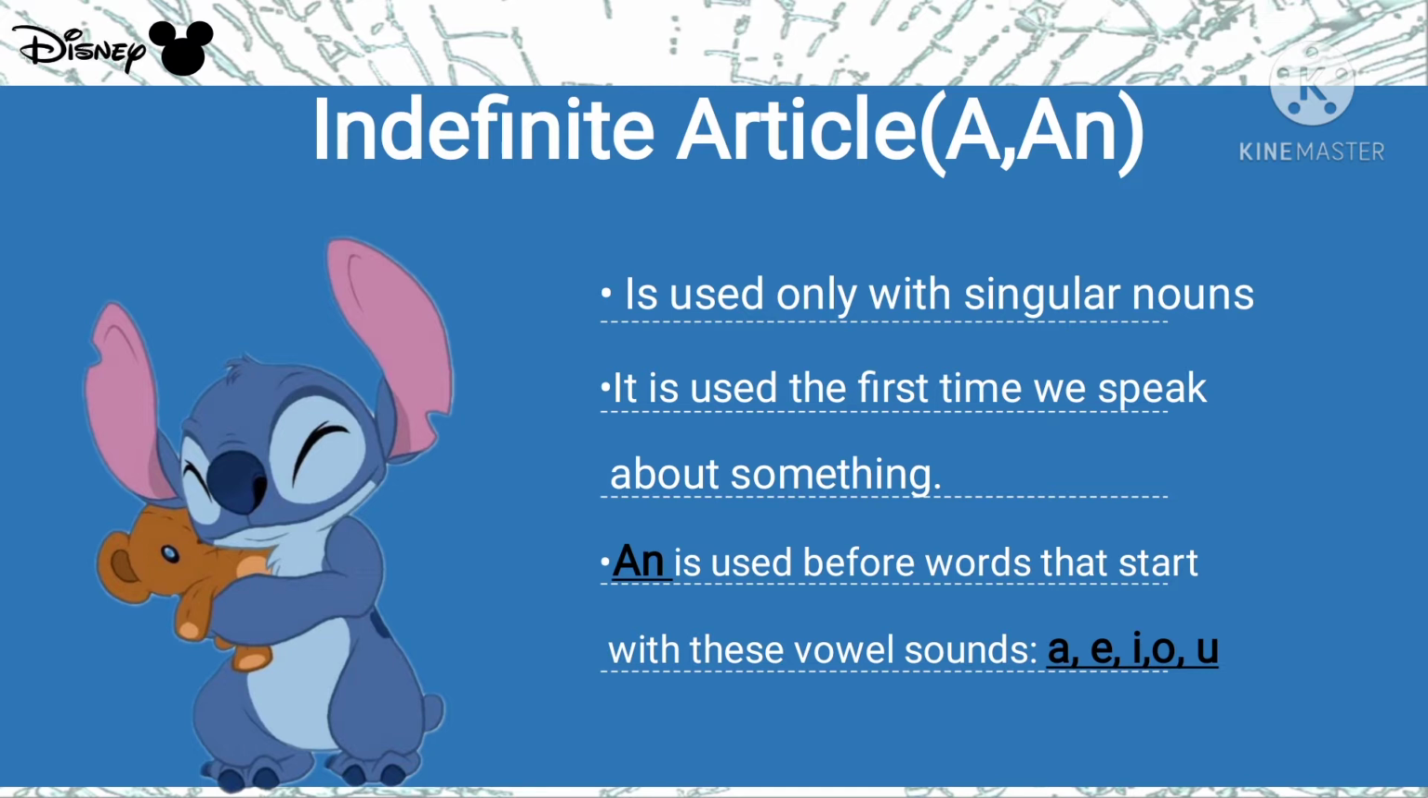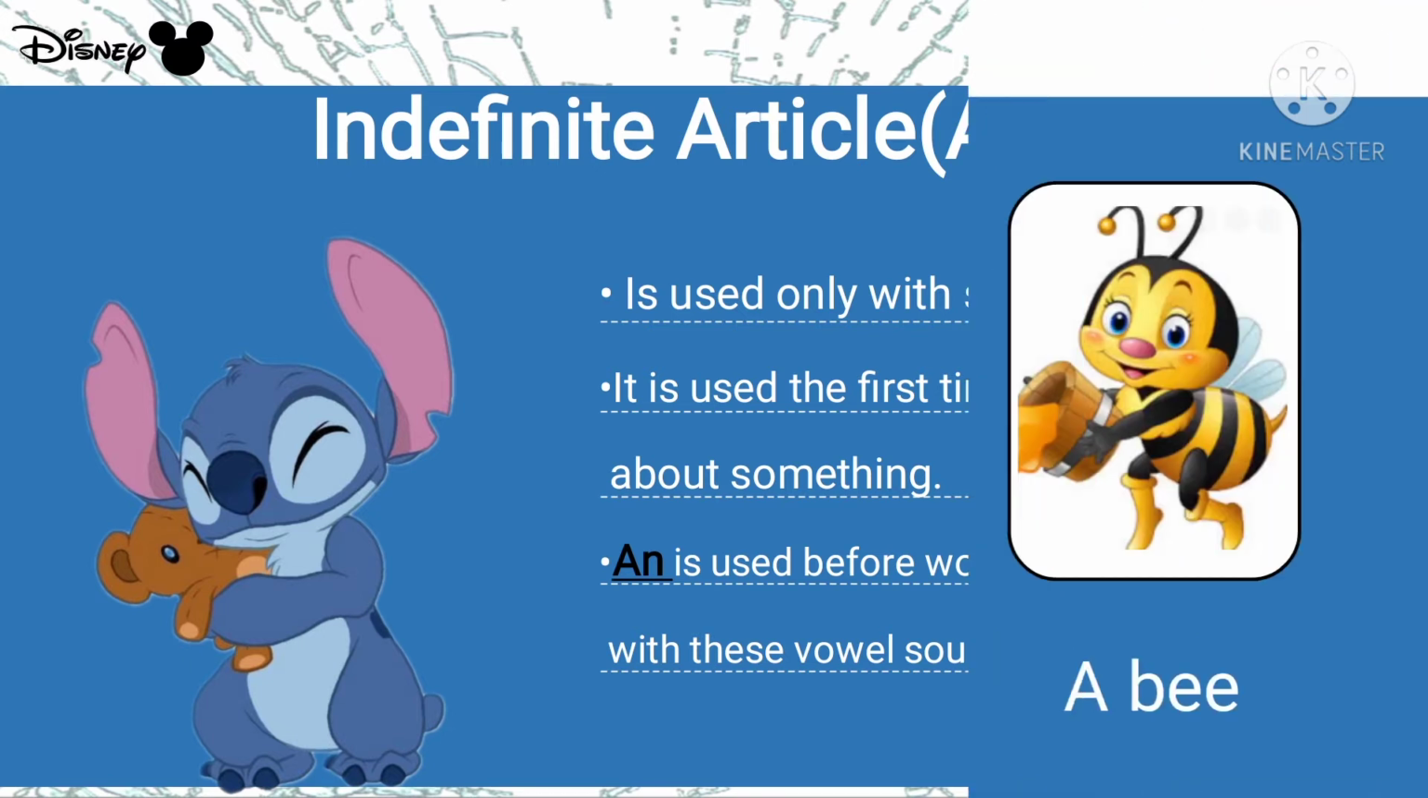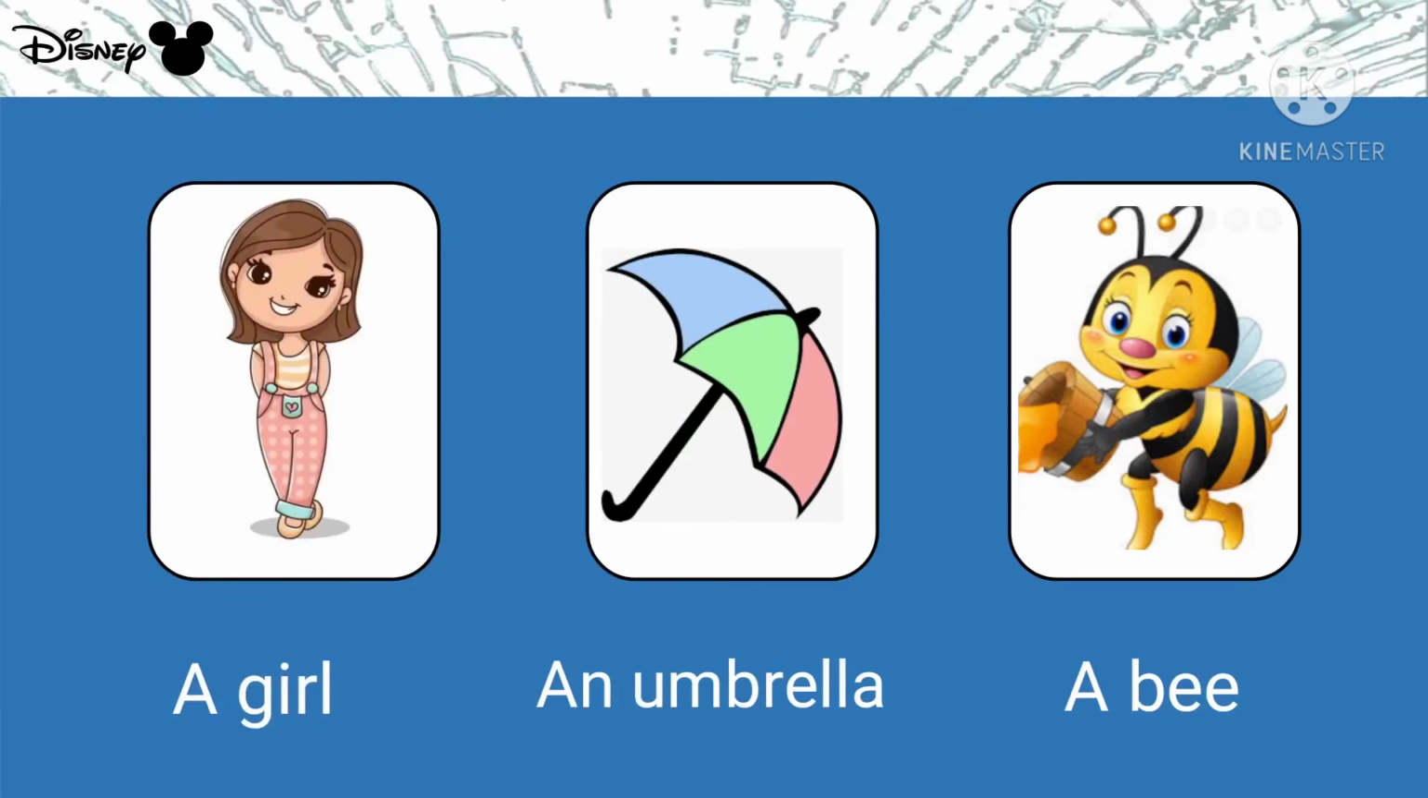And an is used before words that start with these vowel sounds: A, E, I, O, U. For example, an apple, an owl, an orange, an R, like this. So we will use an with the vowel sound words, right? So here are the examples also: a girl, an umbrella, a bee.